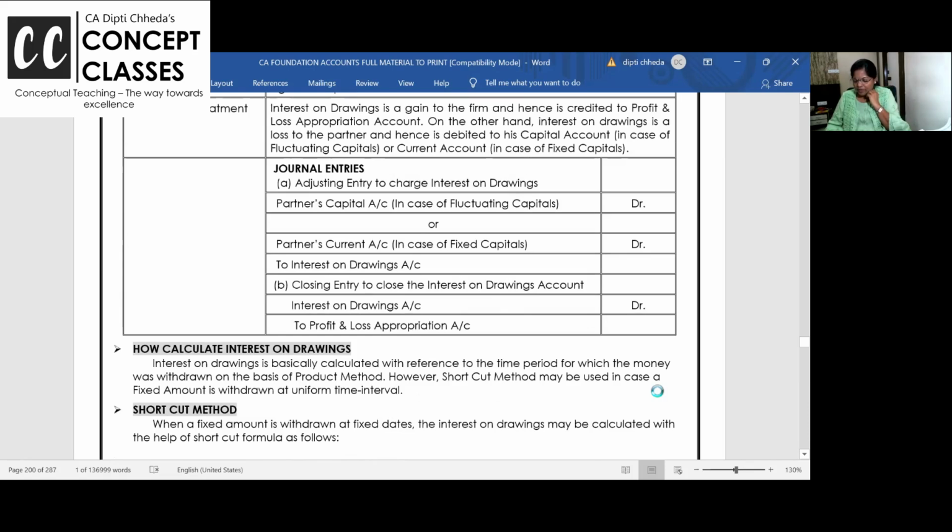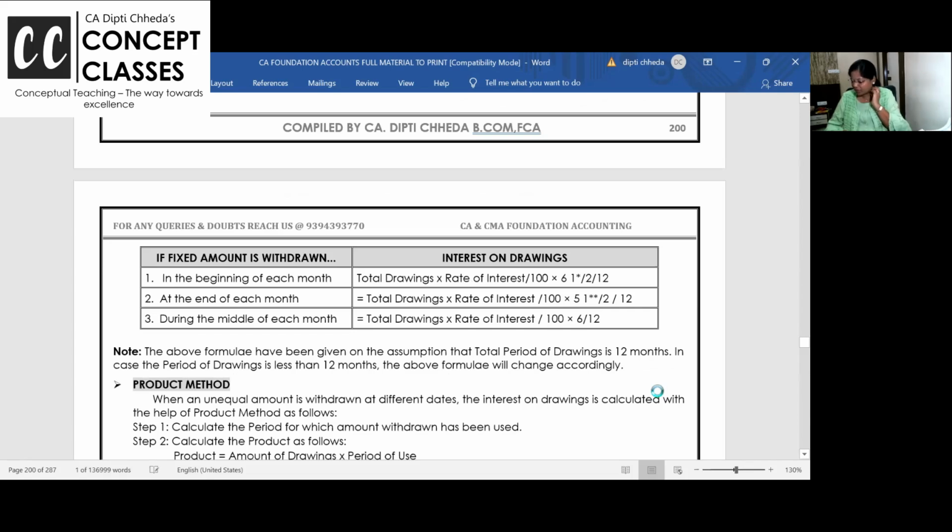Partners capital account को debit करते हो, interest on drawings credit and interest on drawings to P&L appropriation. It's like income. I think until now I have not taught you the format only of the P&L appropriation account. I'll make you write in the booster notes at the end. This is for you to remember in exam.